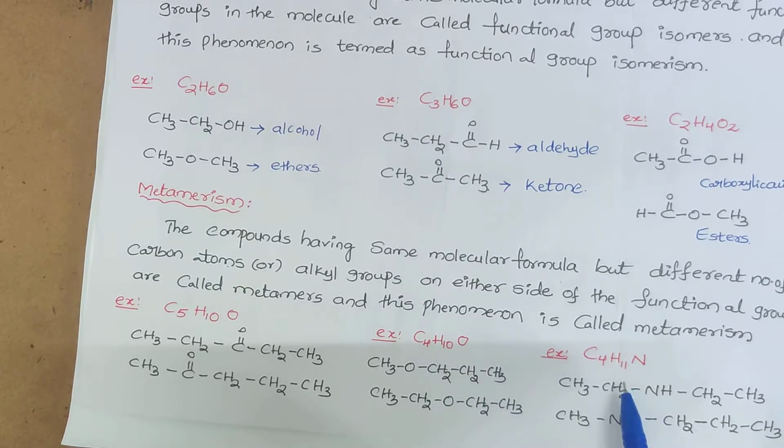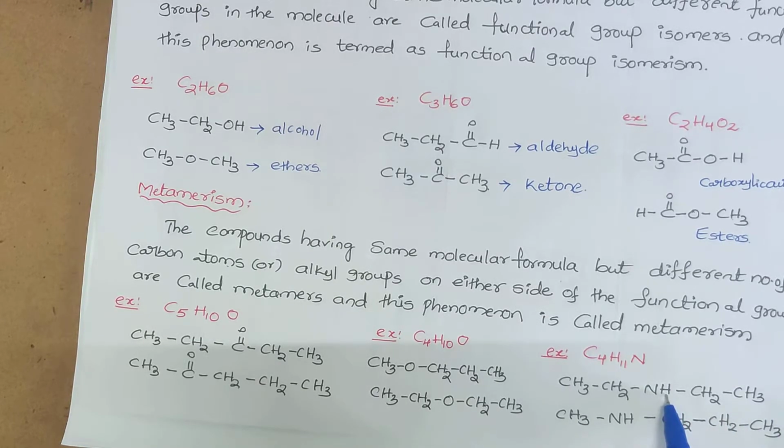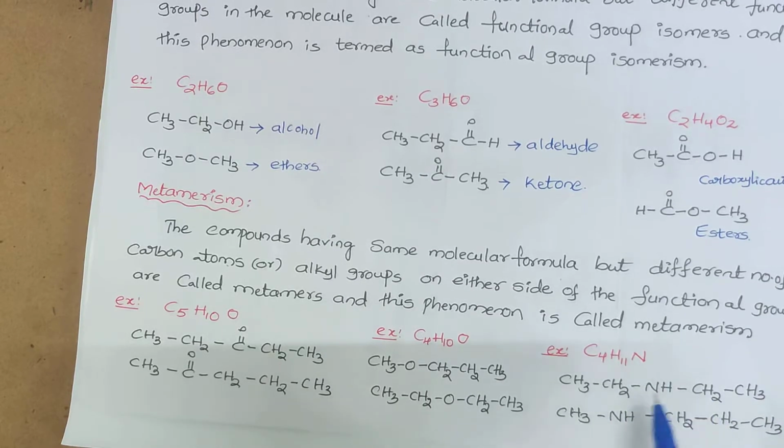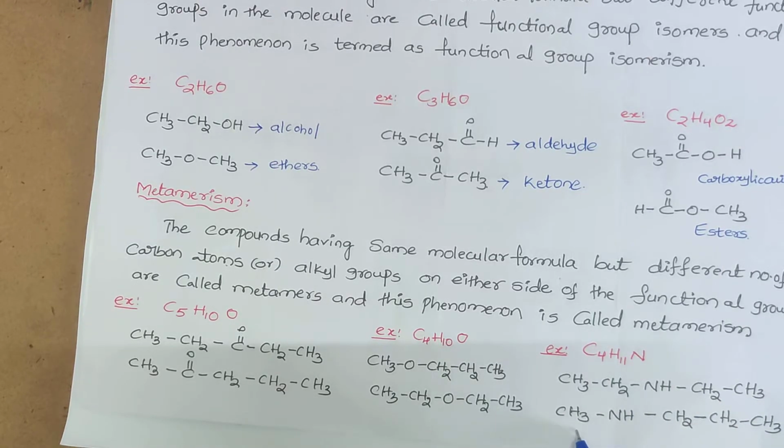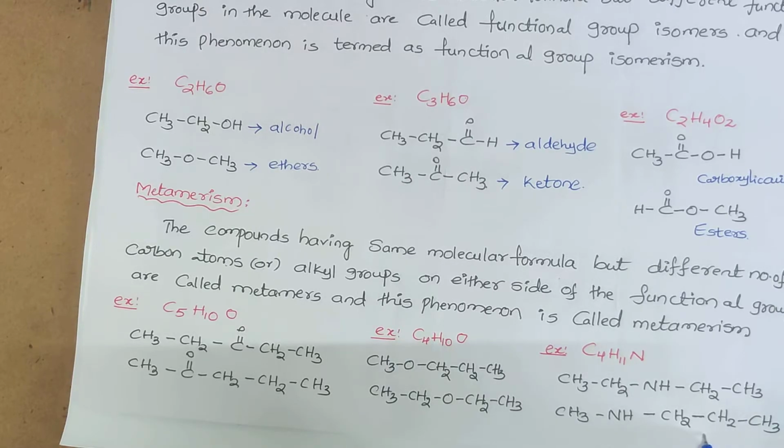And coming to the next one, C4H11N. CH3CH2NHCH2CH3 here. NH is a functional group, the amine functional group. On either side, 2 carbon atoms are present in one molecule. In the second molecule, on the left-hand side 1 and on the right-hand side 3 carbon atoms are present. But both have the same molecular formula, C4H11N. So such types of isomers are called metamers.